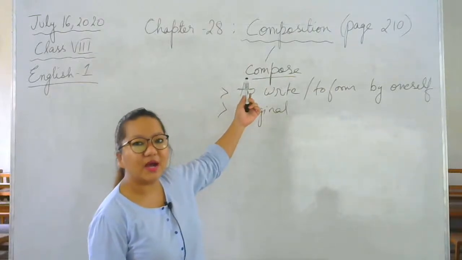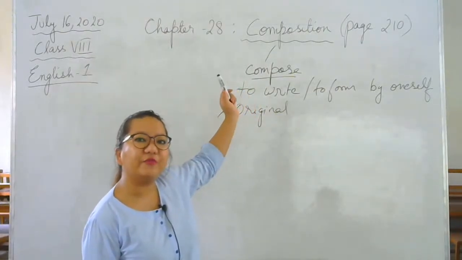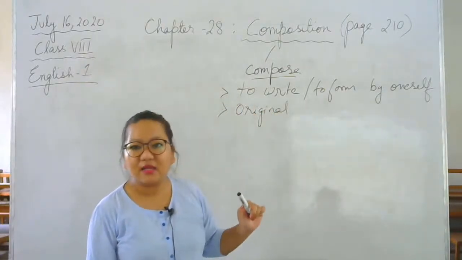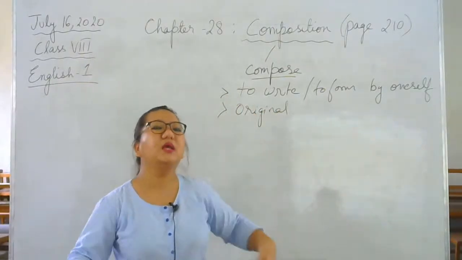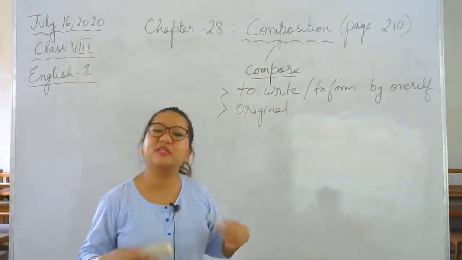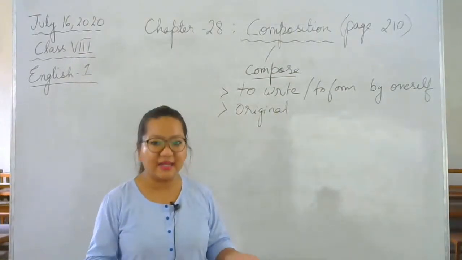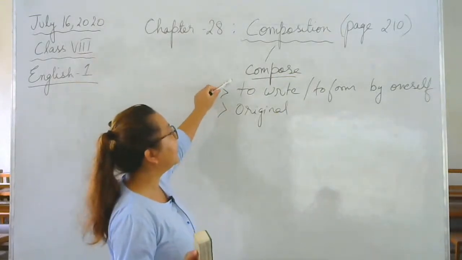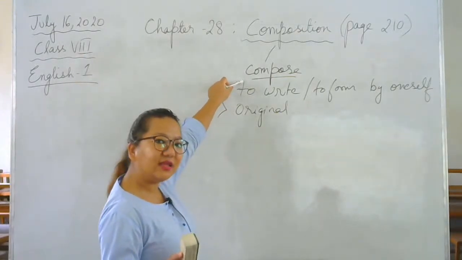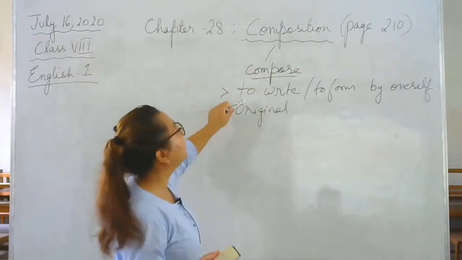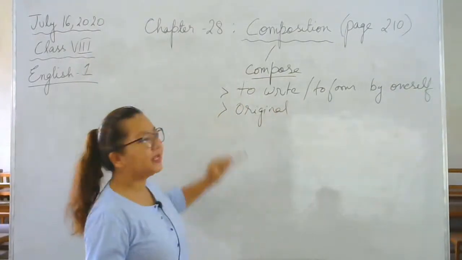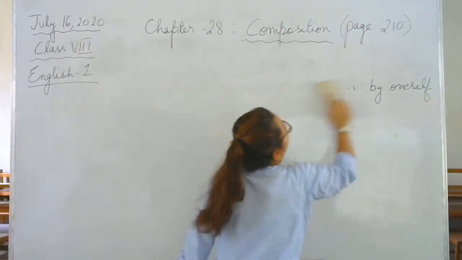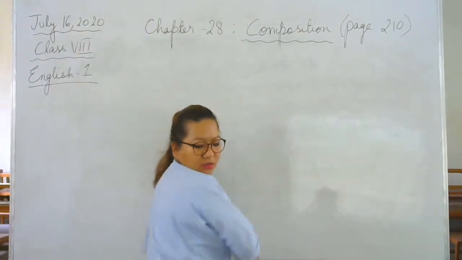You cannot copy from others. Shristi cannot say that, oh, I will copy from Jenny, all right? And Jenny cannot say, oh, I'll copy from Kumali, all right? Nobody can say that. You must be able to write by yourself, express your own feelings and your own ideas. That is called composition, okay? I'll repeat again, composition is nothing but compose, okay? It can be anything in the form of writing, to write or to form by oneself, and it is totally original, okay?